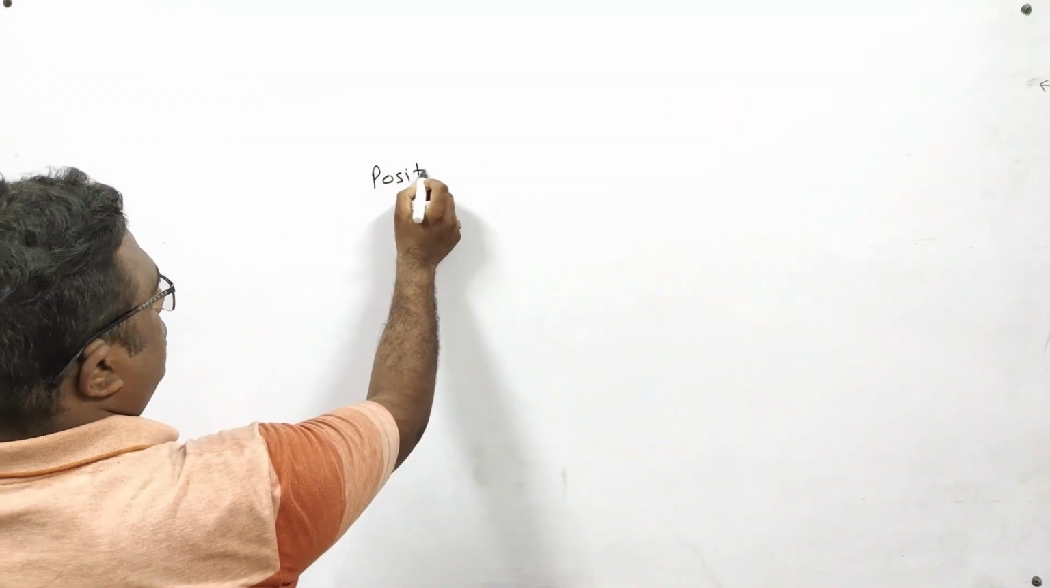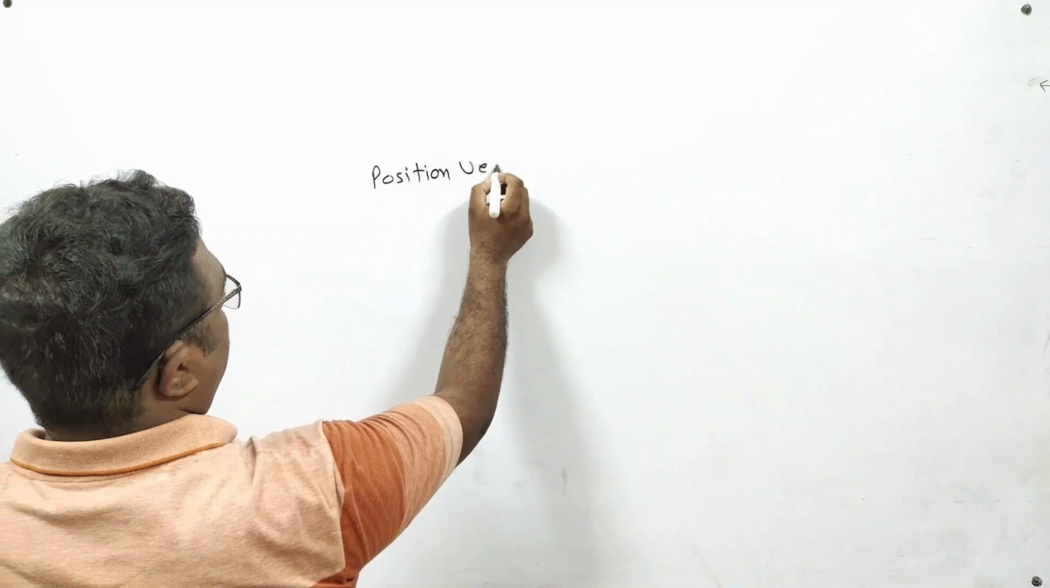Now the next type is position vector. Position vector of a point.